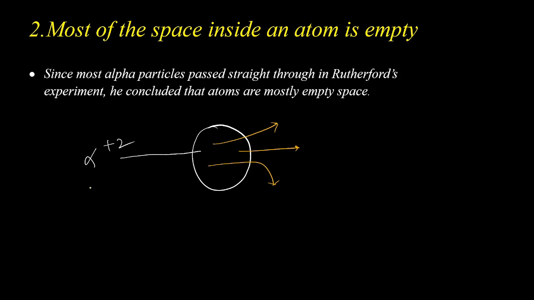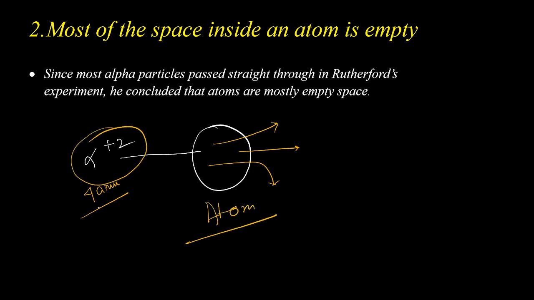Alpha particle has a specific mass, that is 4 amu. Had the atom been rigid, an alpha particle which has a mass of 4 amu could not pass through the atom, whether by a straight path or a deflected path. But as the alpha particle managed to pass through the atom, Rutherford thought that there must be a hollow space inside the atom.